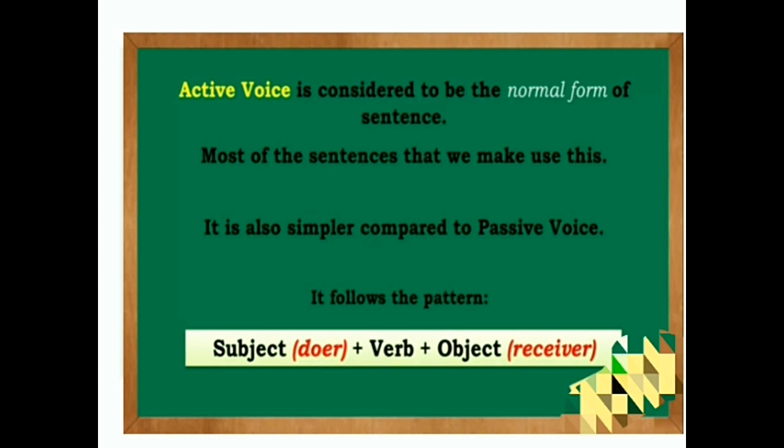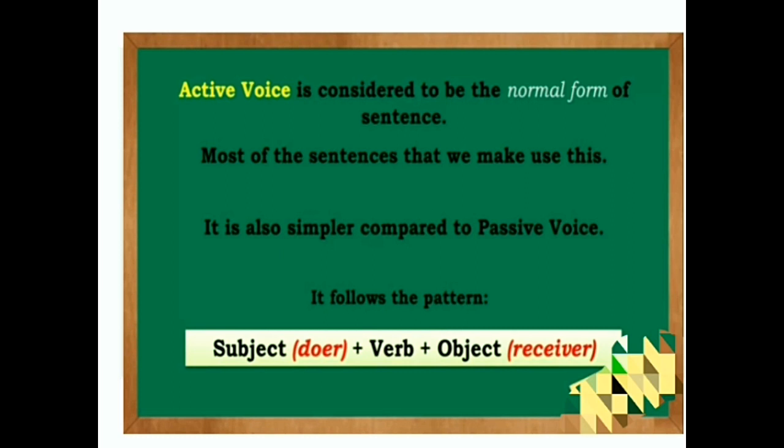It follows a pattern, that is subject plus verb plus object. Object is nothing but the receiver. So the subject is the doer of the action, the verb, and then the object, the receiver of the action. So subject plus verb plus object.